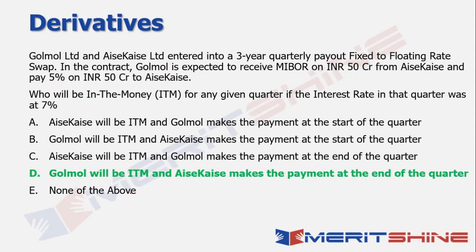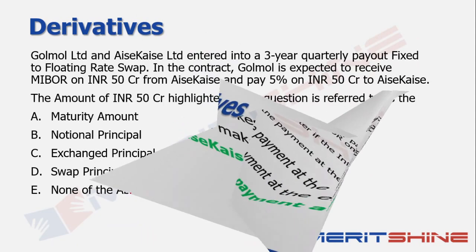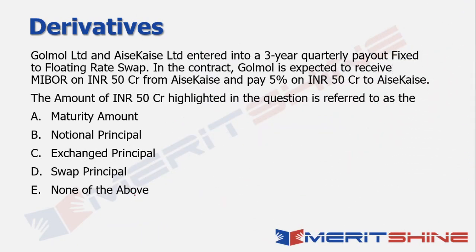Okay, let's move on to the next question within the same context. What does it say? Within this itself, if I talk about the amount of INR 50 crore that is being highlighted in the question, what is this amount of 50 crore? Technically, we know that it is known as your principal amount. If you talk about any kind of loan, then you have a principal and an interest component. The only fundamental difference as far as a swap is concerned is that in swaps, the principal is called a notional principal.